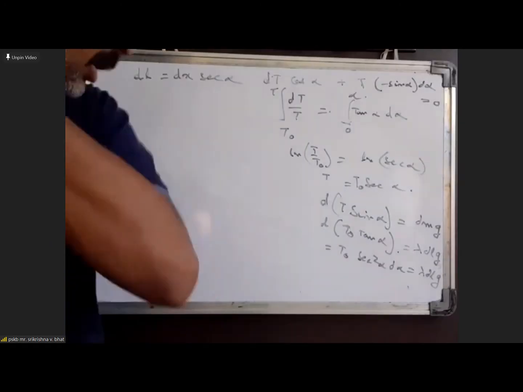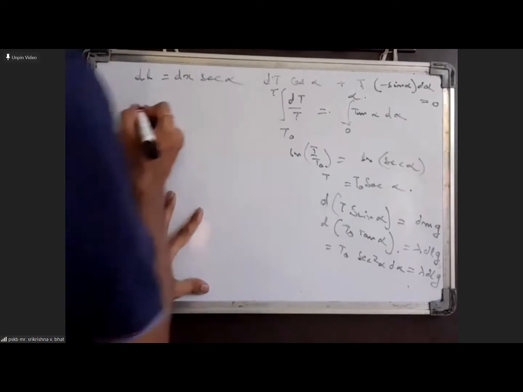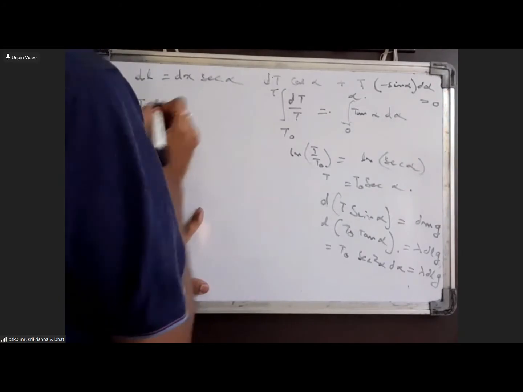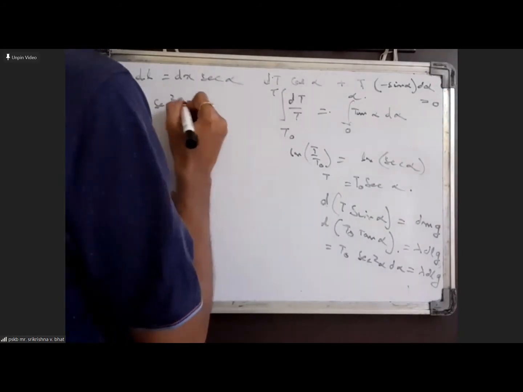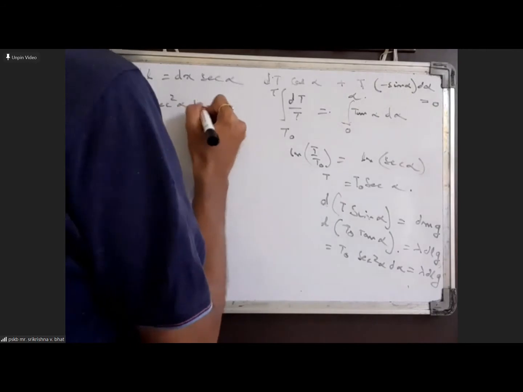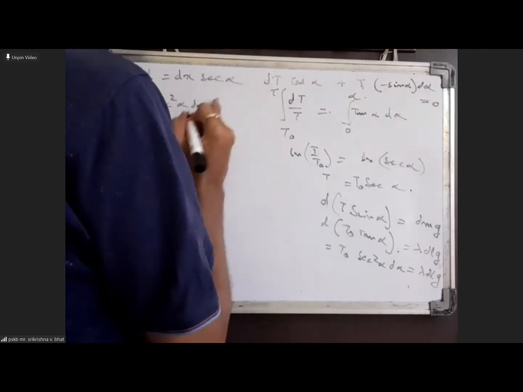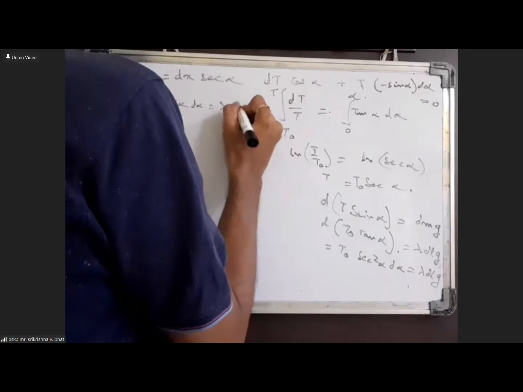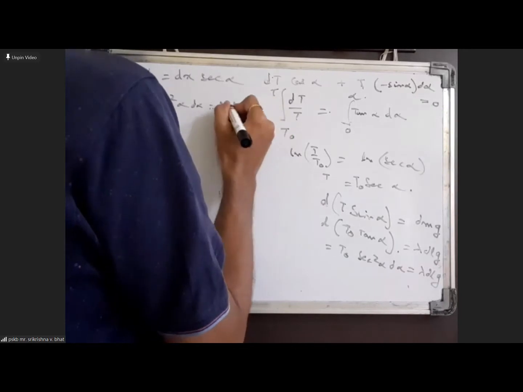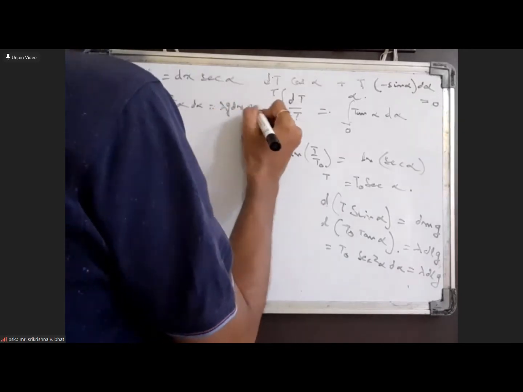So if you relate that, you will get t naught into secant square alpha into d alpha, that is equal to lambda g into dx secant alpha.